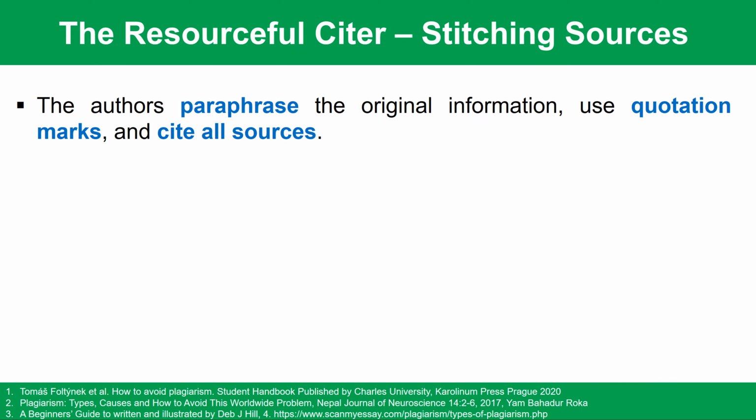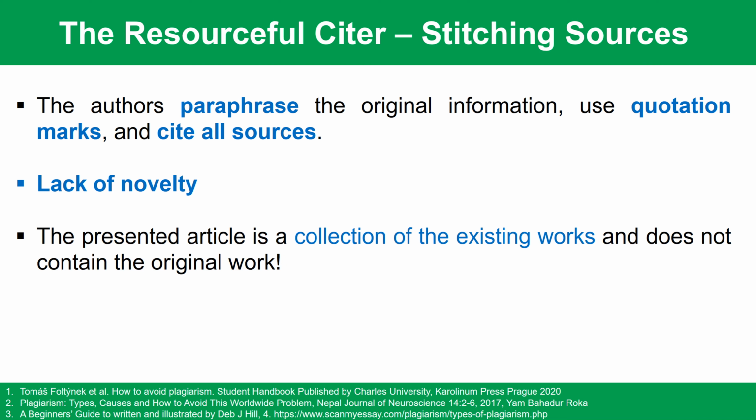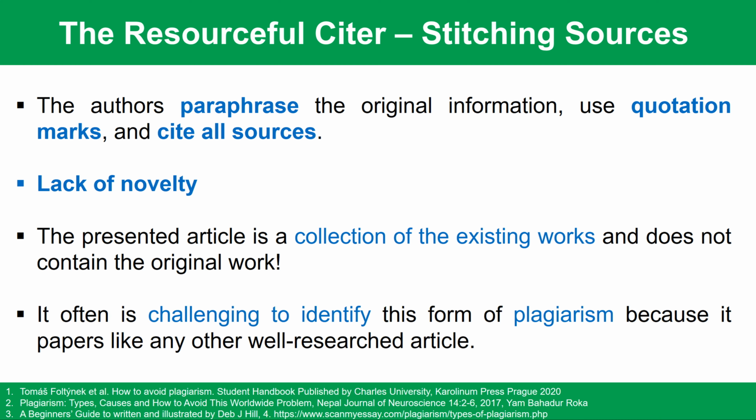In the case of resourceful citer or stitching the sources, the authors paraphrase the original information, use the quotation marks, and cite all the sources. However, the presented article lacks novelty. The presented article is a collection of the existing works and does not contain the original work. This is considered a case of unintentional or accidental plagiarism. It is often challenging to identify this form of plagiarism because it appears like any other well-researched article.